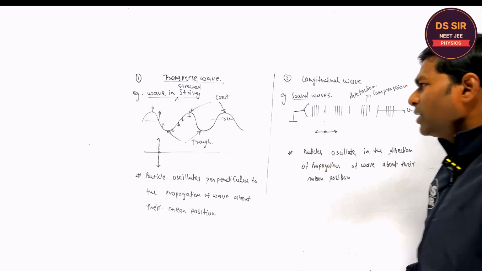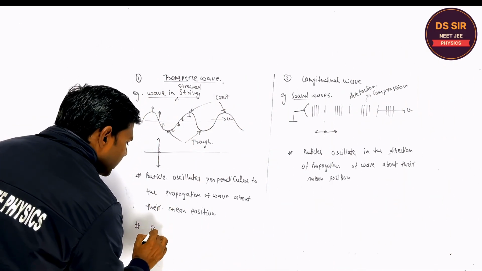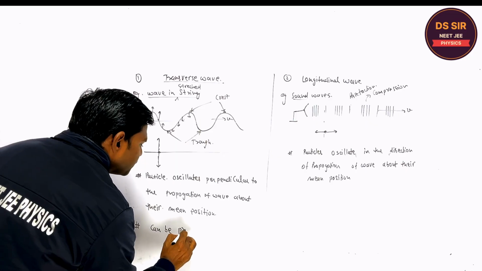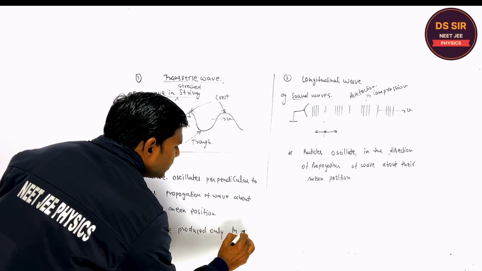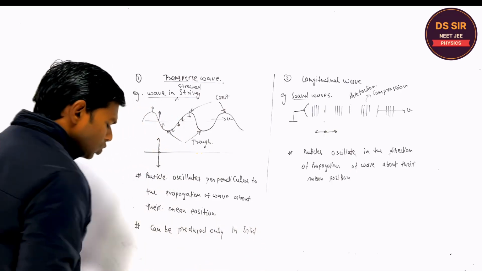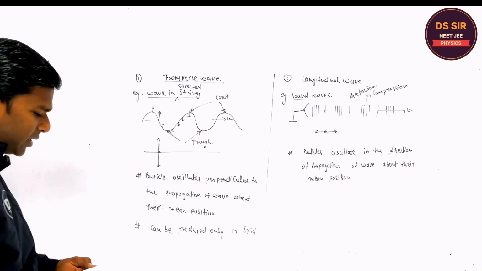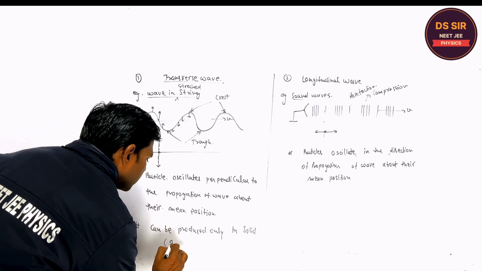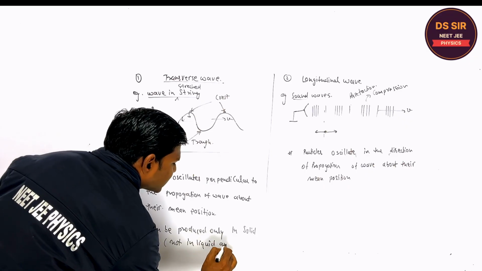Important thing: this transverse wave can be produced only in solids, not in liquids and gases.